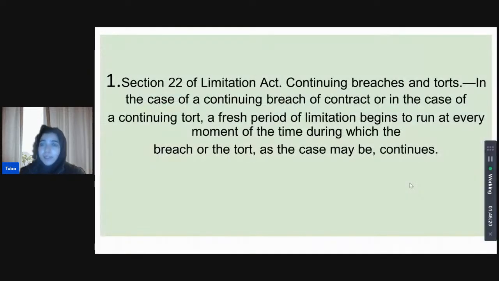And that is correct. Continuing breaches in torts and contracts is what Section 22 deals with, and it starts with every continuous breach, a fresh period of limitation commences or begins. So, guys, let me know how everything is so far. How do you feel? Are there concepts in limitation that you feel you need to revisit now? Because that is my aim.